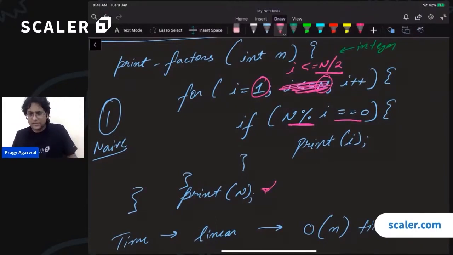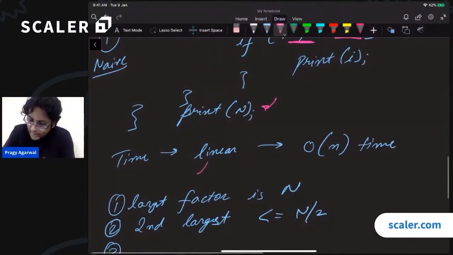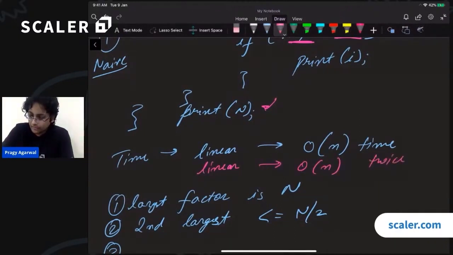Yes? So how much time did we save just now? We made a program twice as fast. That's very nice. We certainly made a program twice as fast. Asymptotically, it is still linear. It is still order of n time, but practically it is twice as fast. Perfect.